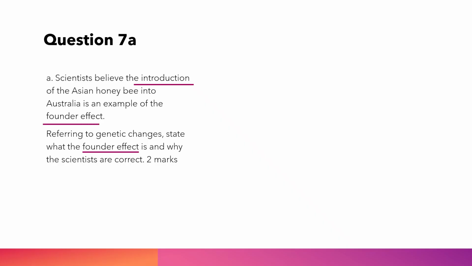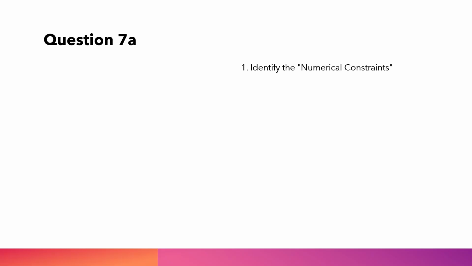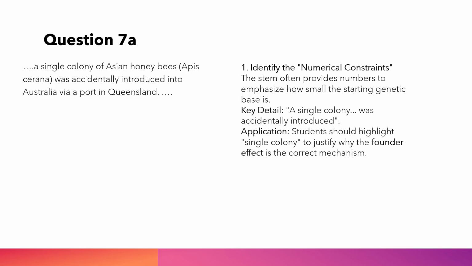The highlighting is founder effect. To answer the question, we should refer to the question stem. 1. Identify the numerical constraints. The stem often provides numbers to emphasize how small the starting genetic base is. Key detail: a single colony was accidentally introduced. Application: students should highlight single colony to justify why the founder effect is the correct mechanism. It proves the starting population was extremely small.